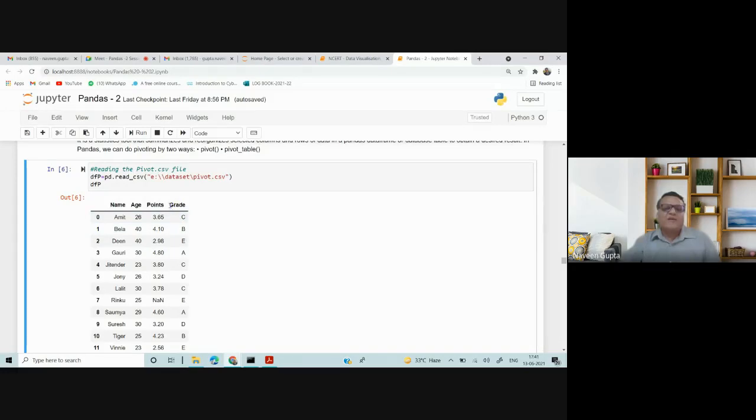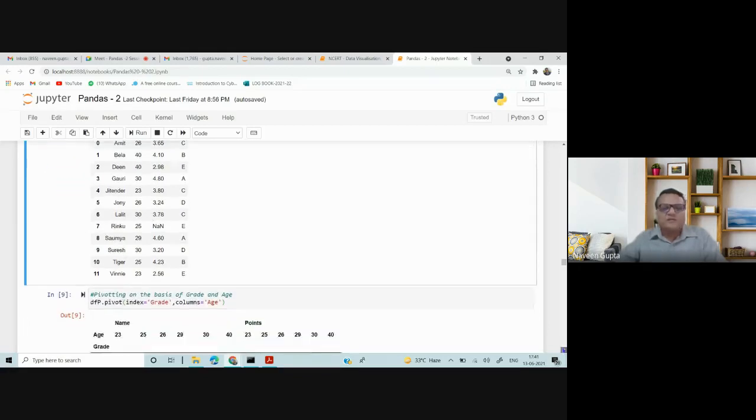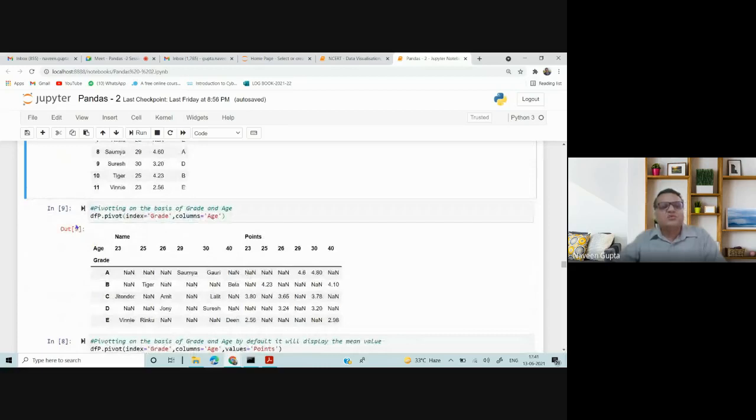I can do the pivoting on the basis of grade, points, and age. I cannot do the pivoting on the basis of name because the names are unique. If we have multiple rows with the same name, then we can apply pivoting on the name. So we can apply the pivoting on the basis of age, points, and grade. Now pivoting gives us an Excel-type data sheet. Now let's see the first pivoting, wherein I have just used pivoting on the basis of grade and age.